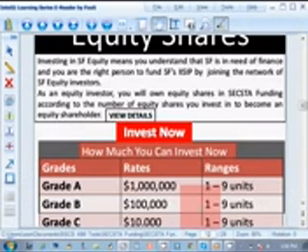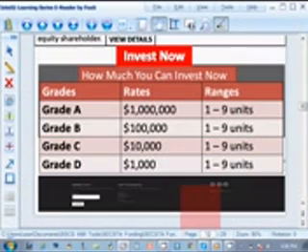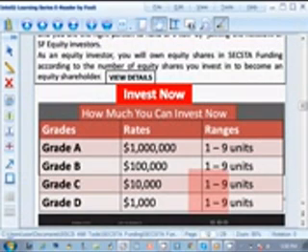Investors can invest $10,000, can invest $1,000, can invest $100,000, can invest $1 million, and they are all at different ranges. An investor with $1 million falls under grade A and can choose to invest up to 9 million naira. So that is why we have the ranges here.